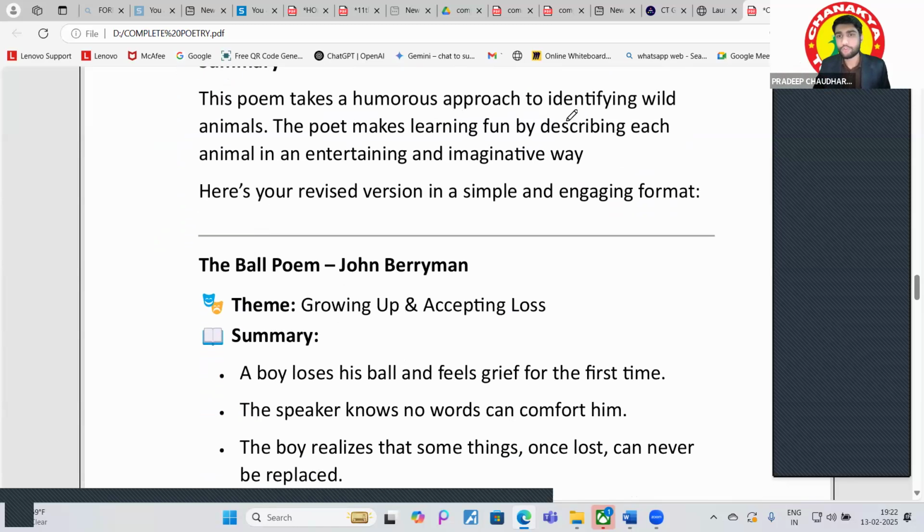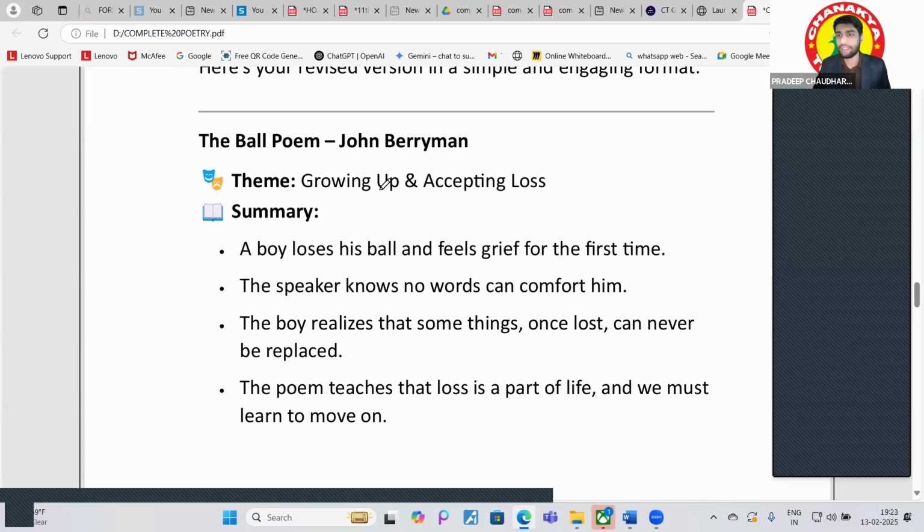So what is the summary of this? The poem takes a humorous approach to identifying wild animals. The poet makes learning fun by describing each animal in an entertaining and imaginative way.